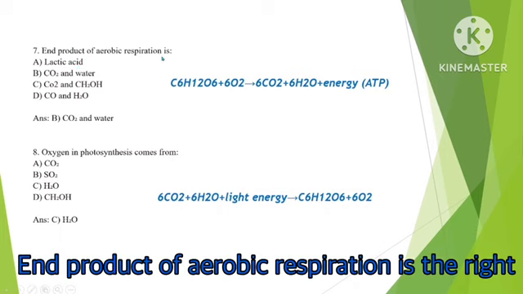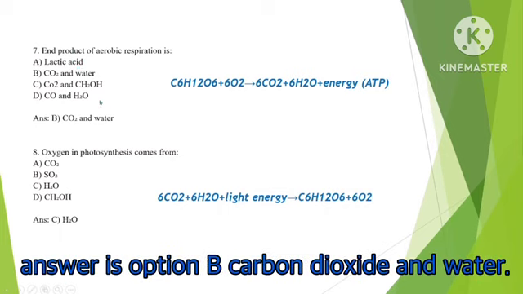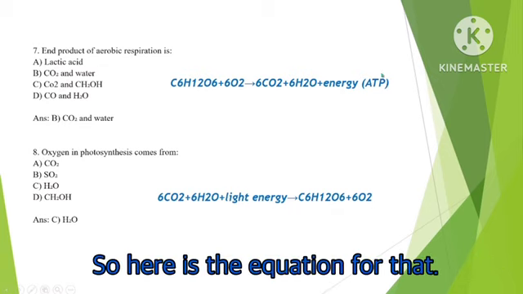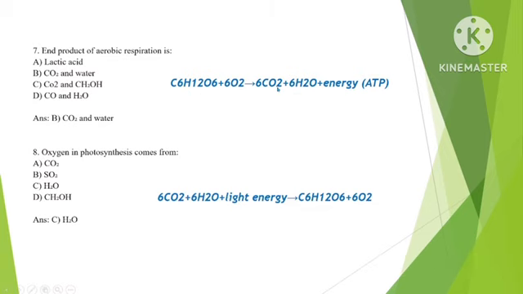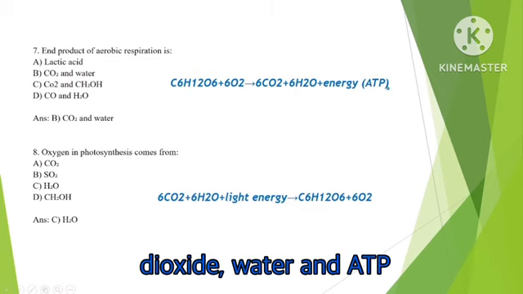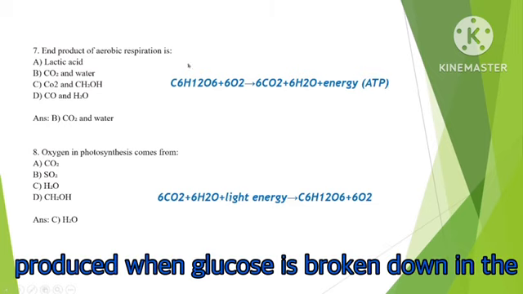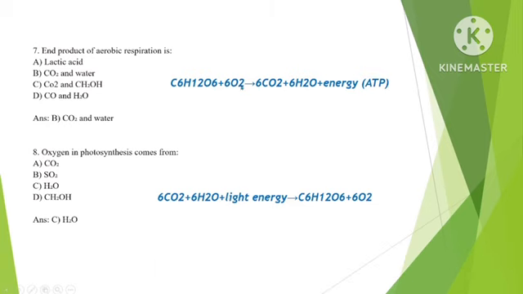End product of aerobic respiration is. The right answer is option B, carbon dioxide and water. So here is the equation for that. End products of aerobic respiration are carbon dioxide, water and ATP, produced when glucose is broken down in the presence of oxygen.